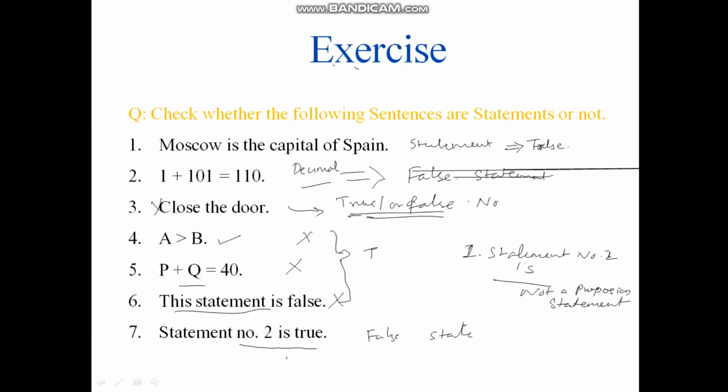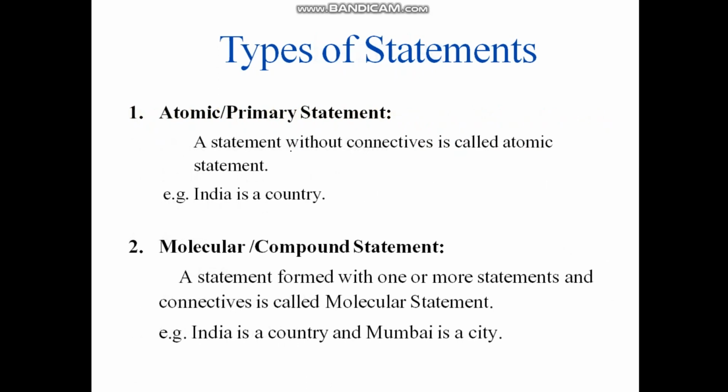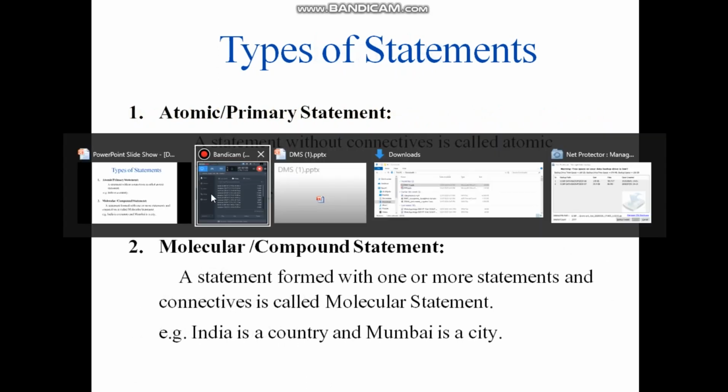If I write in this way, let us say I write it like P colon, Moscow is capital of Spain. This is a proper proposition. Moving ahead, let us discuss the types of statements.